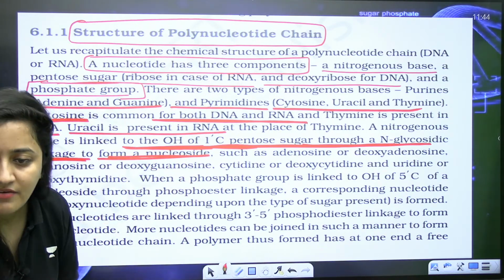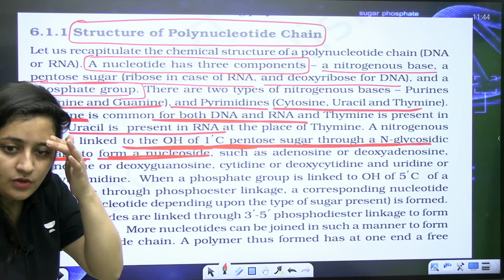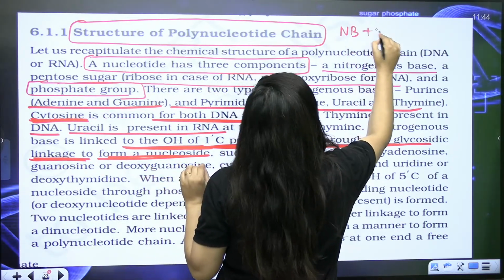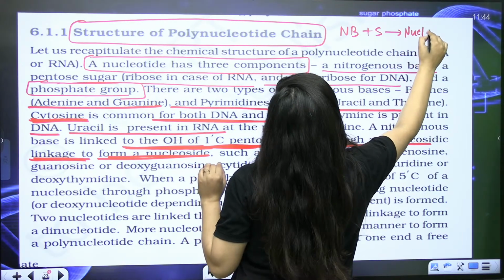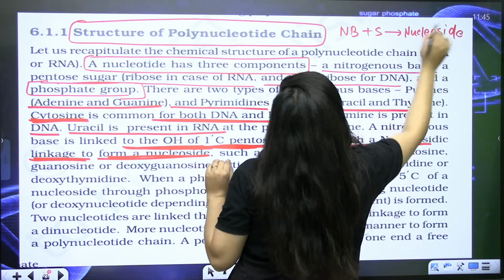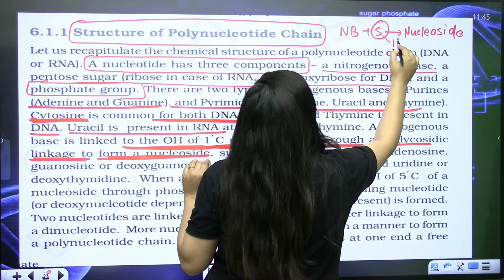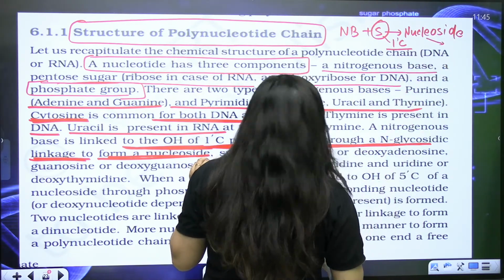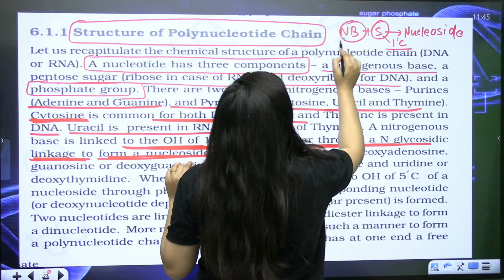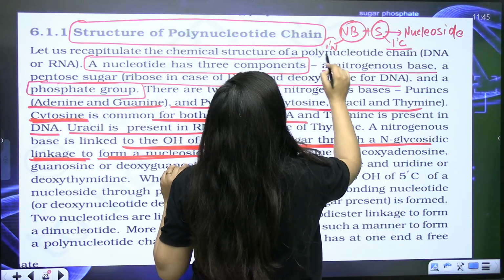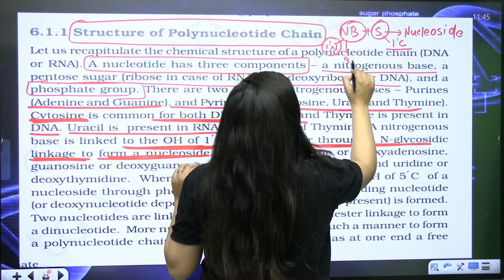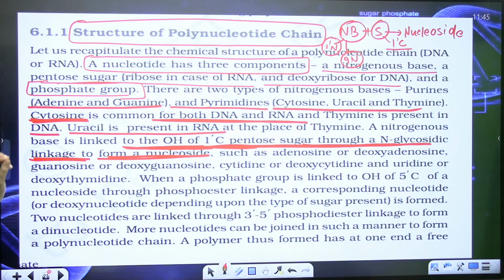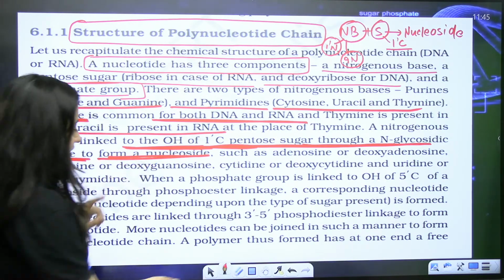See, that's what I have explained when I was explaining the nucleoside. Nitrogenous base plus sugar will form your nucleoside, and N-glycosidic bond is here. And I told you the 1-carbon of sugar, and in the case of nitrogenous base, it can be 1N of pyrimidine, 9N of purine, right? So see the naming also.